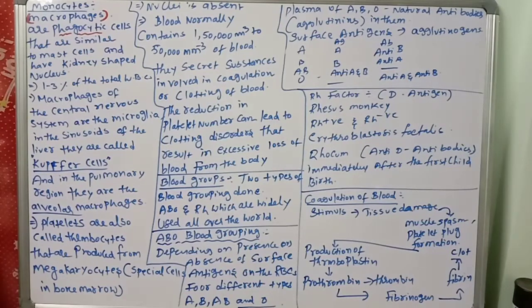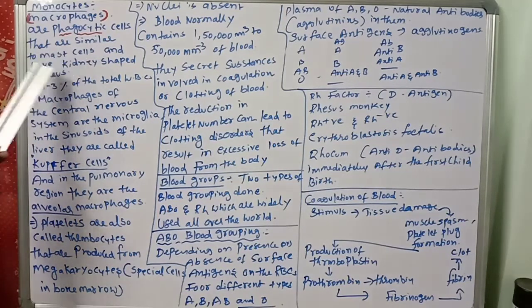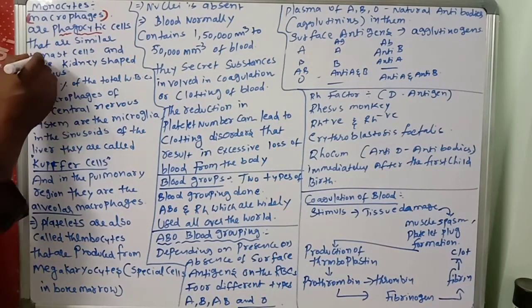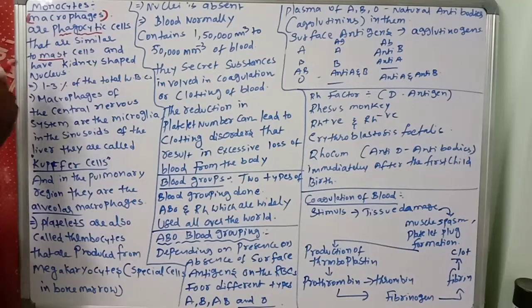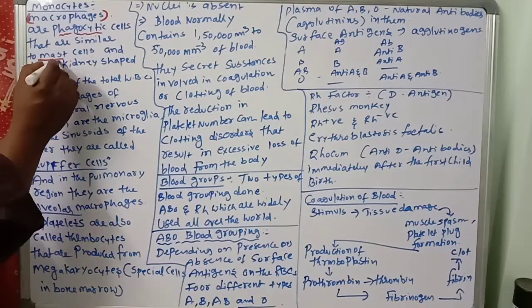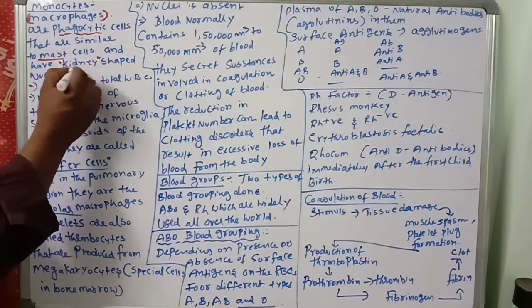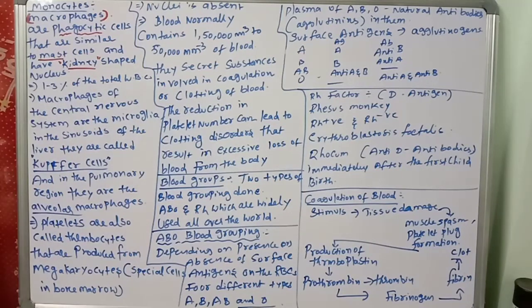What do you call them? Phagocytic cells that are similar to mast cells and have a kidney shaped nucleus. Like the mast cells, they look similar, and they have which shaped nucleus? Kidney shaped nucleus.